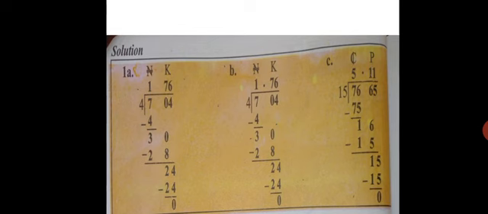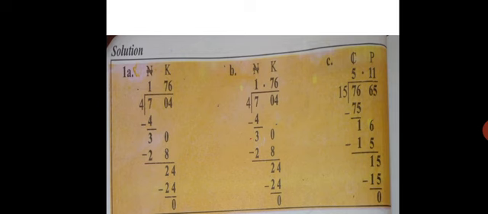Now, division of money. How do we divide money? We divide money the normal way we divide all numbers or decimals. Now, let's look at these examples. Although I'm going to use long division in this example, I'm going to explain the short division too, because the short division is quite easier for most pupils.